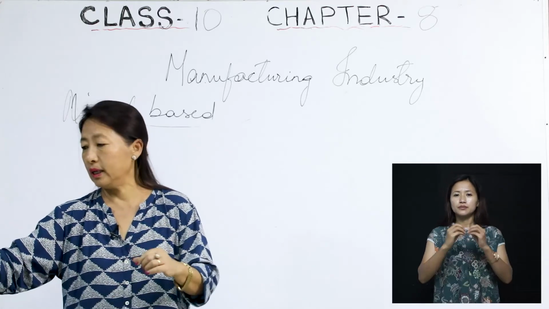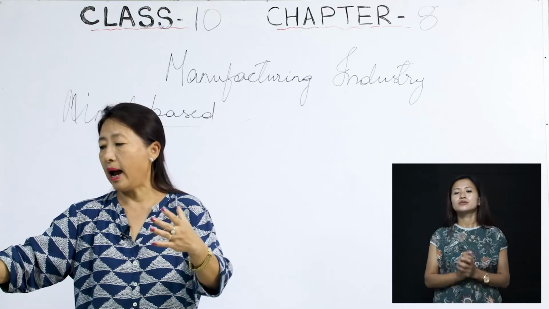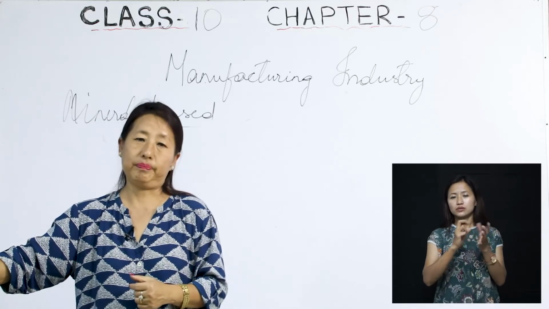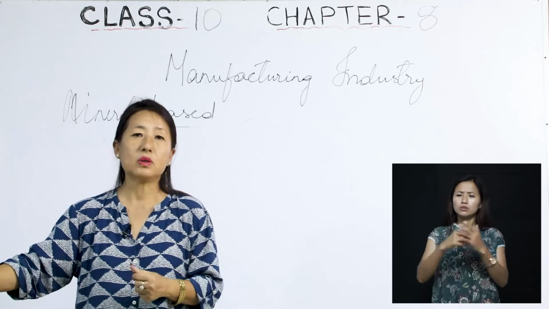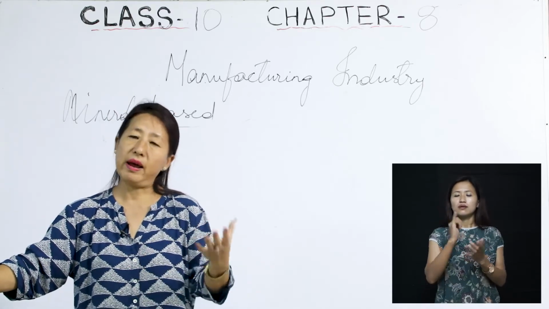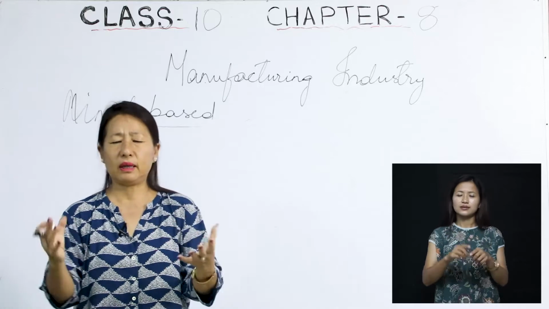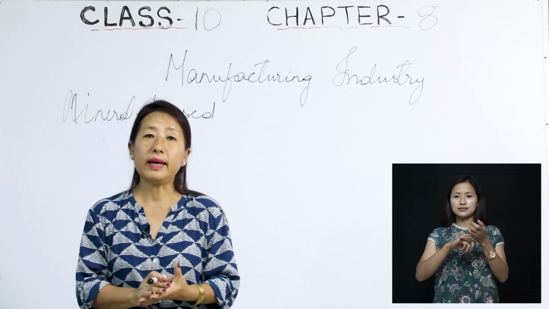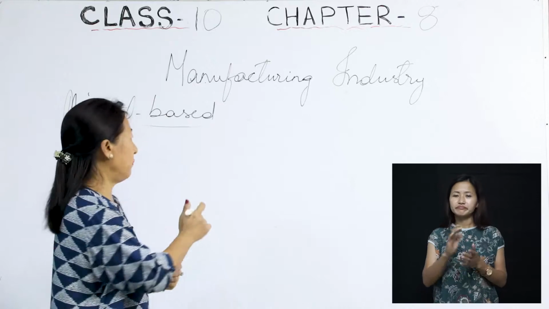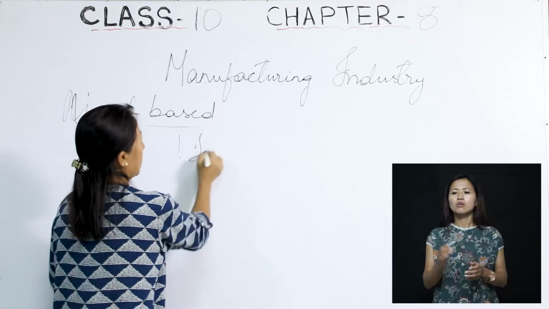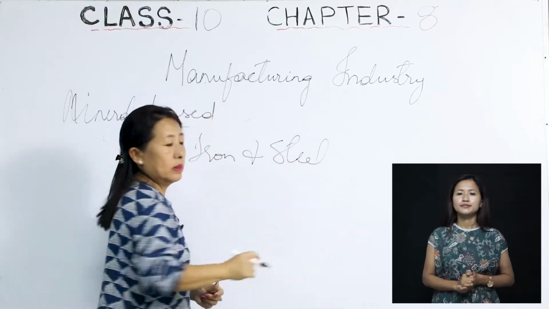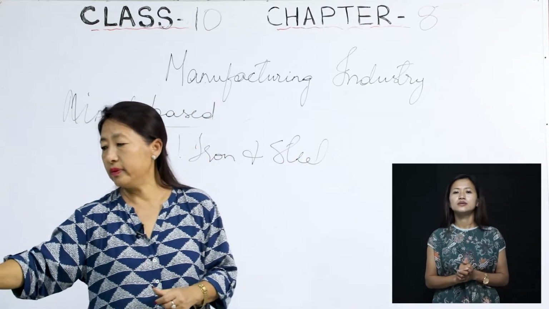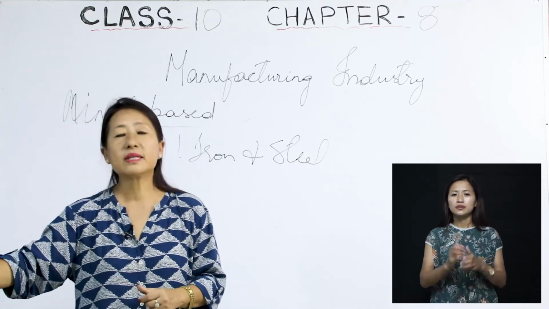Okay, so here the first one is the iron and steel industry. We all know the importance of iron and steel for everything, for the construction of anything, we need iron and steel. So that is the first industry. Then the second one is aluminum smelting.